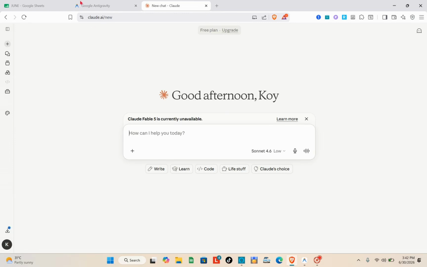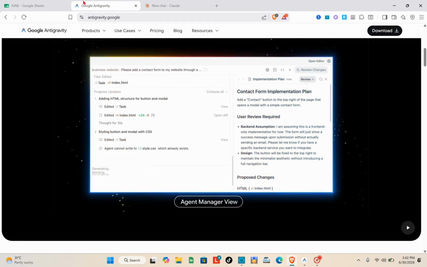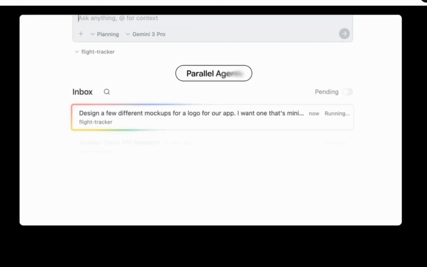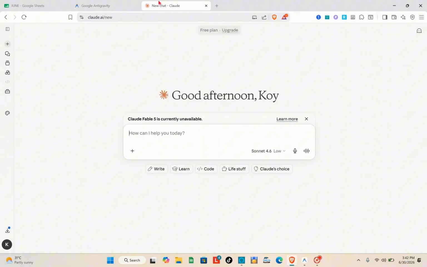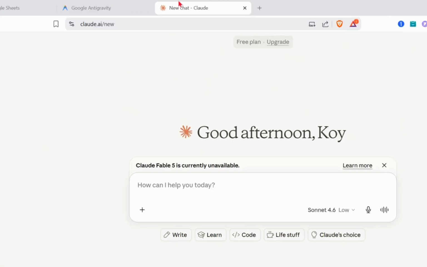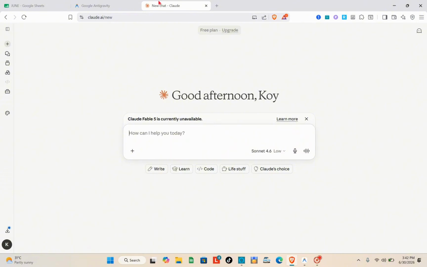So yeah, you can choose the anti-gravity if you want an AI that acts more like an autonomous teammate, helping manage complex projects with multiple AI agents. It's great for fast app development and experimenting with agent-driven workflows. For Claude Code, if you prefer staying inside your terminal, want maximum control over your development process, or frequently work on production code bases where precision matters, many experienced developers consider it one of the strongest coding agents currently available. Okay, so yeah, it depends on what kind of assistant you need.